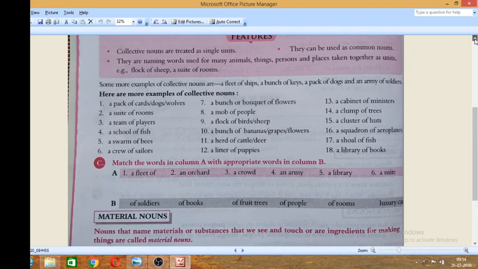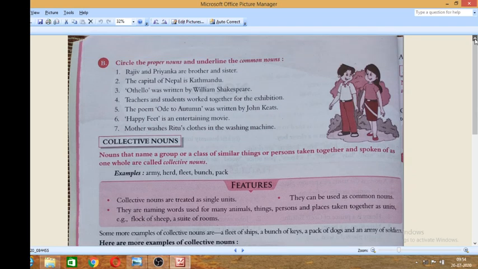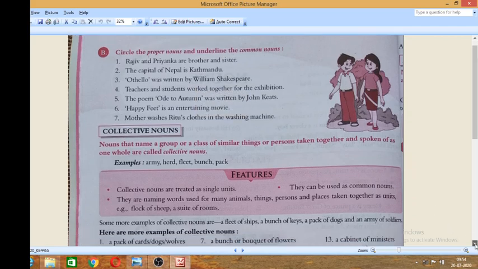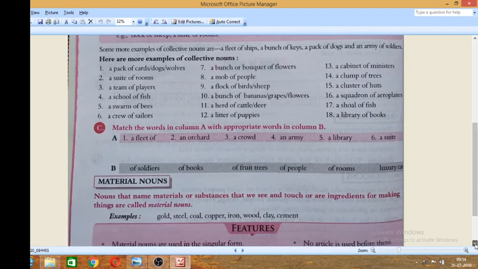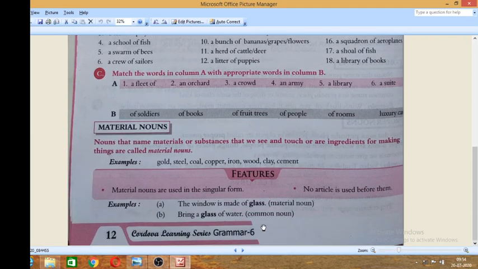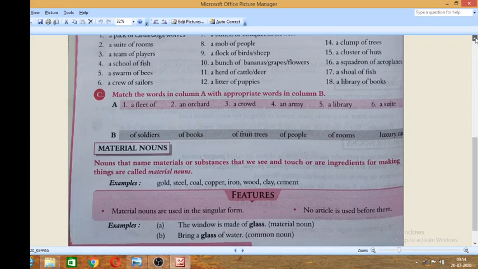In this page, circle the proper nouns and underline the common nouns. Some examples have been given. I'm just telling you what this is. This is page number 12, just follow the page number. This is page number 12 of your grammar book.